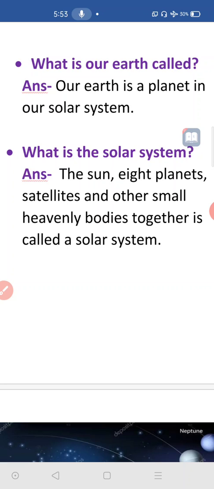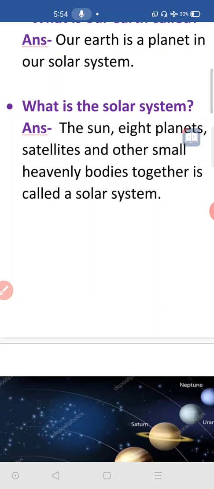Answer: the 8 planets, satellites and other small heavenly bodies together are called a solar system. It means solar system means what? The sun, who is giving us light and heat daily. Every day it is giving us heat and light, no? The sun and 8 planets. There are 8 planets in our solar system. Next I will explain which are those 8.